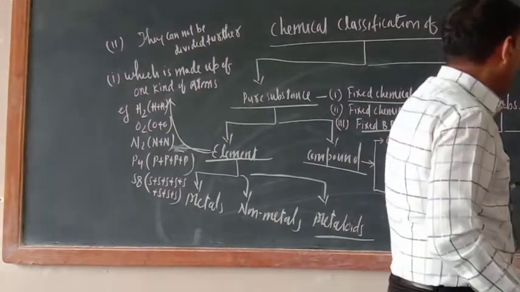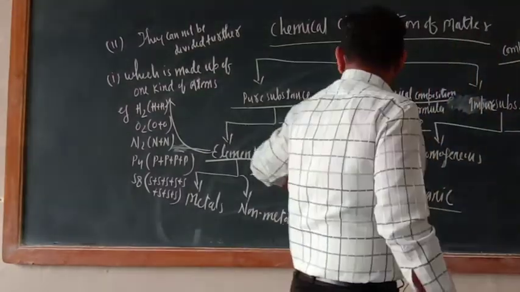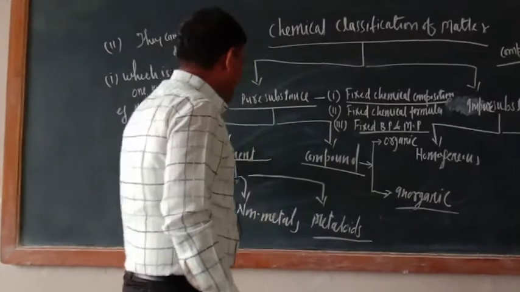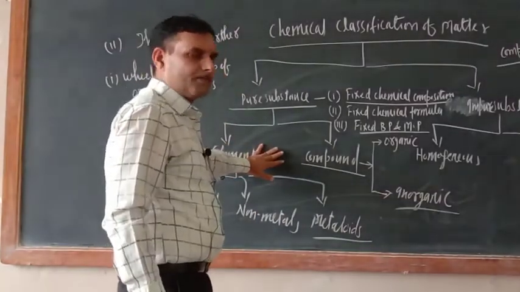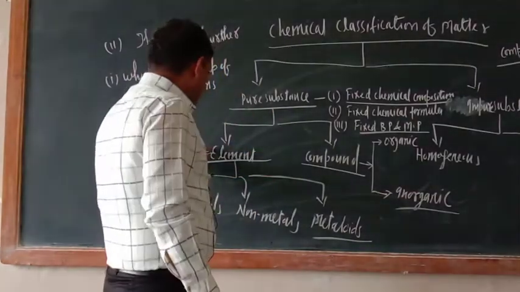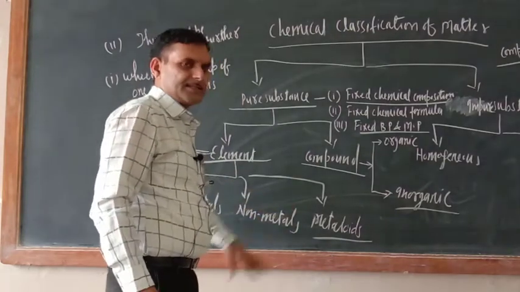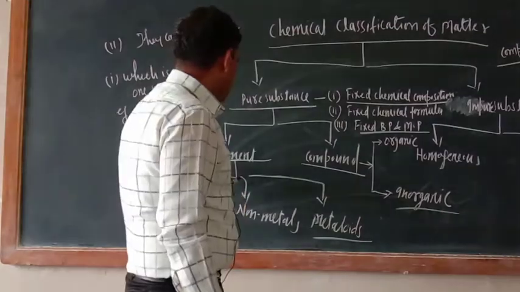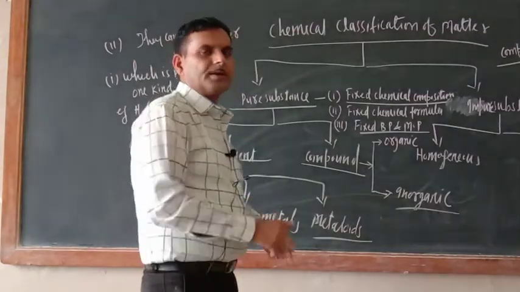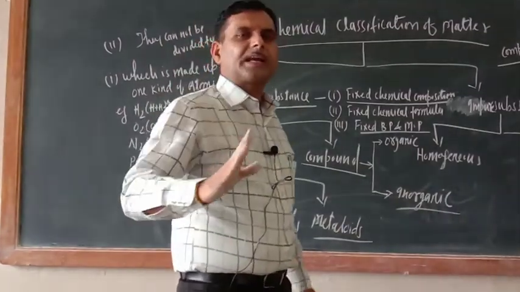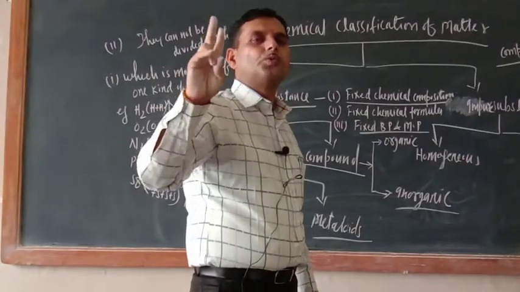Remember this one. In 11th class I taught this one. So in this way your element and compound is completed. Now elements can be divided into three categories: metals, non-metals and metalloids. There is no need to teach this one. What are the metals? Metals we can classify on the basis of two ways.